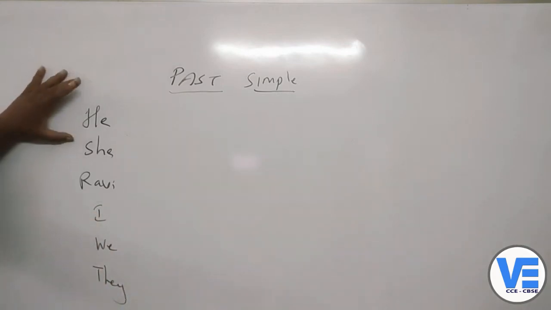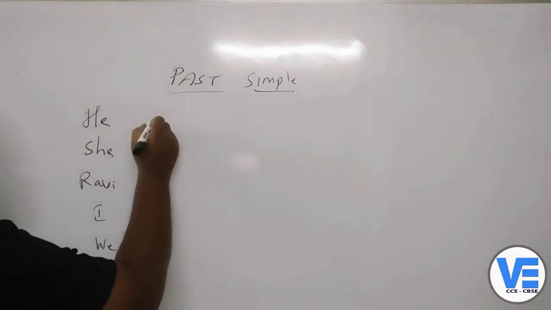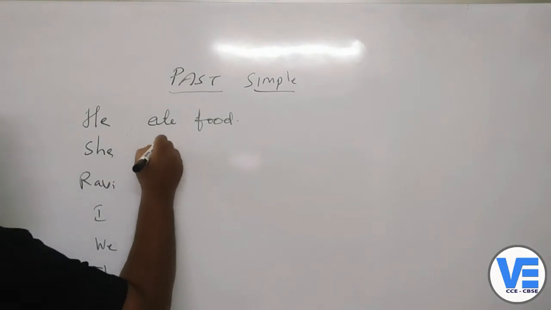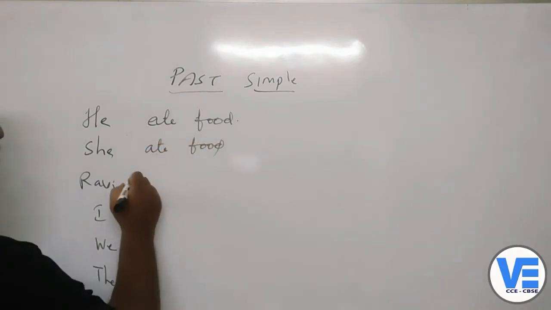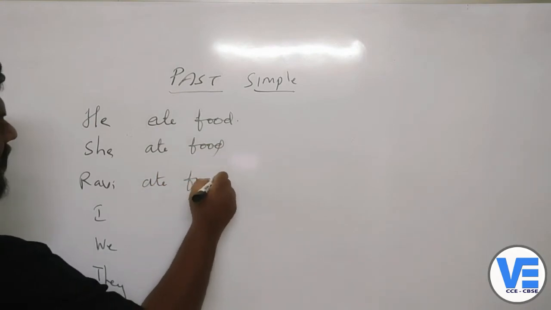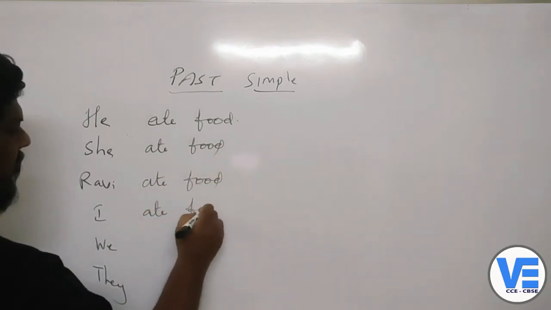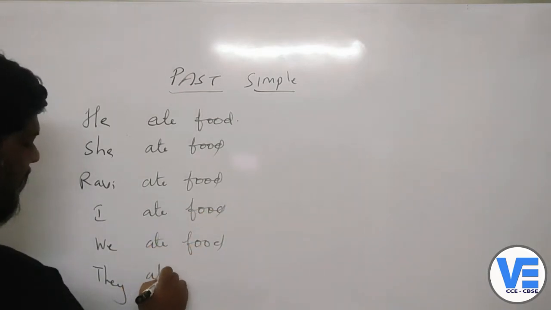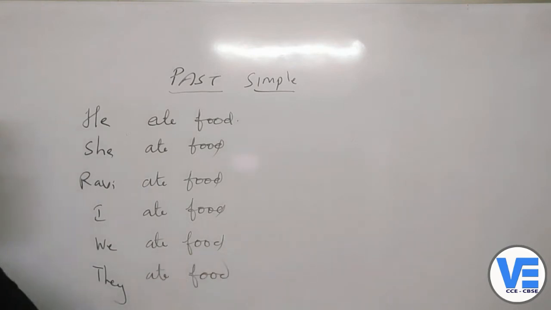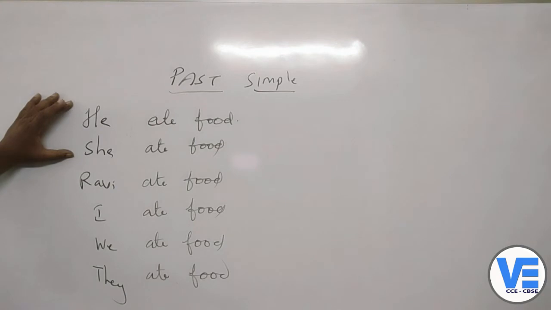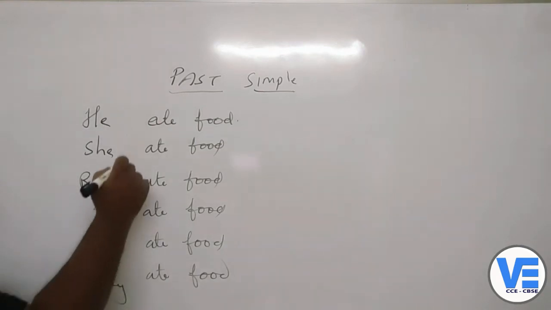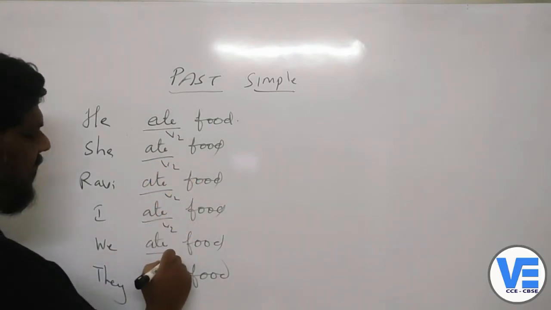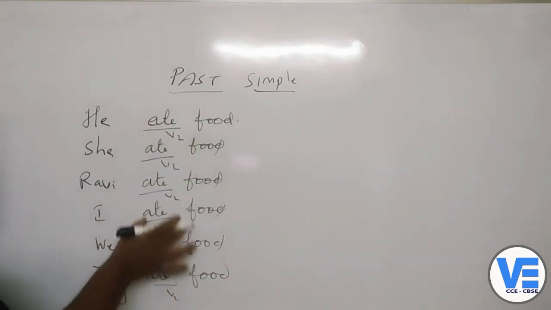Now past simple, right now I will write like: he ate food, she ate food, Ravi ate food, I ate food, we ate food, they ate food. So this is how for all the different subjects, what will we write? We'll write only V2 here. We are not using any S forms or ES forms or something. We are not changing it anymore. So only what you write is the V2 for this.